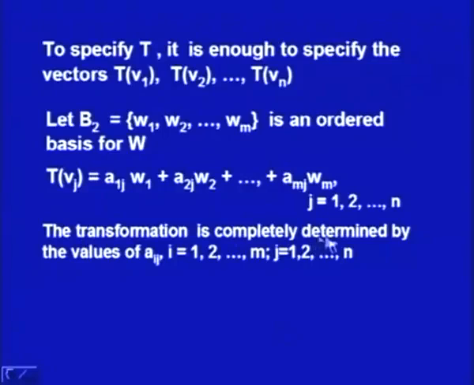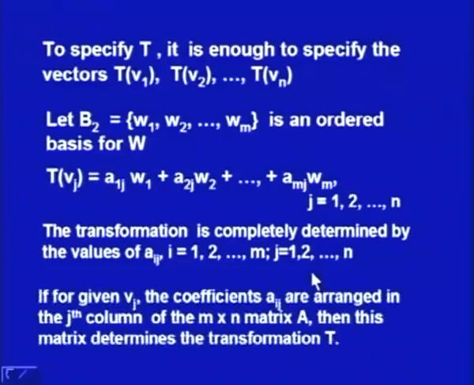Now, the transformation is completely determined by the coefficients aij. If I know these coefficients a1j, a2j, amj for all j's, then I know the transformation. So that is how we write down Tvj. If for given vj the coefficients aij are arranged in the jth column of the m by n matrix A, then this matrix determines the transformation T.